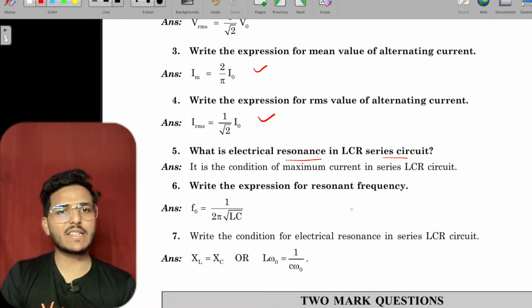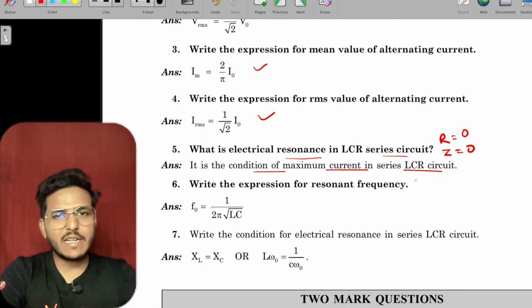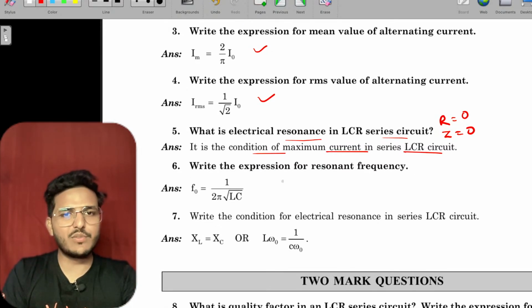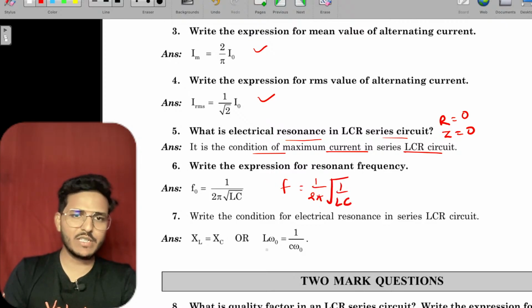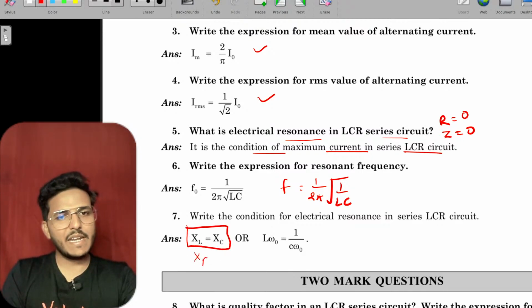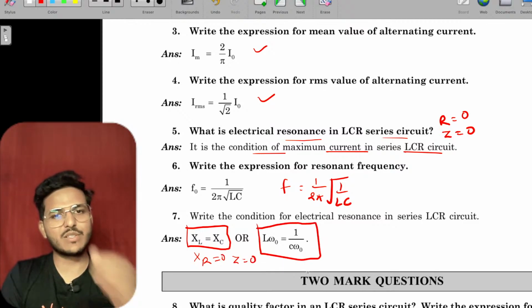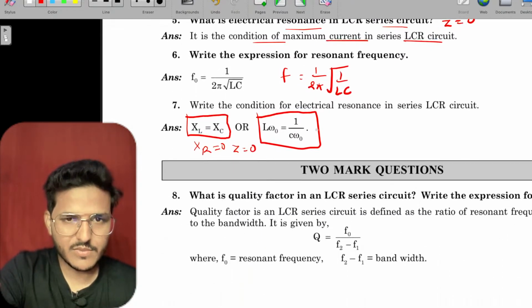Resonance in LCR circuit is the condition of maximum current in LCR circuit. That means in resonance condition R equals 0 or Z equals 0, right? Write the expression for resonant frequency: F equals 1 upon 2 pi under root of 1 upon LC. And what is the resonance condition? XL equals XC and Z equals 0. In such case, L omega equals 1 upon C omega. Okay.